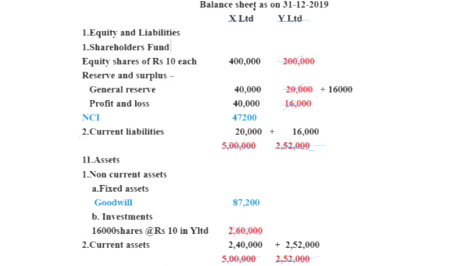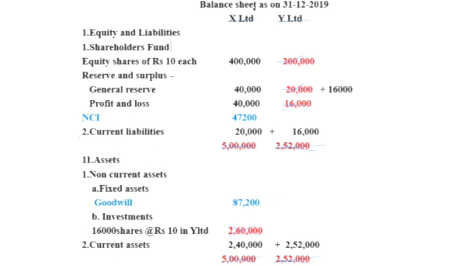Then in the consolidated balance sheet, shareholders' fund, equity shares, comes to rupees 4 lakh only. Then reserve and surplus: X Limited's general reserve 40,000 and X Limited's profit and loss account 40,000, that comes to 80,000. To that 80,000 we add the holding company's share in the revenue profit of Y Limited, 16,000, which we already calculated.